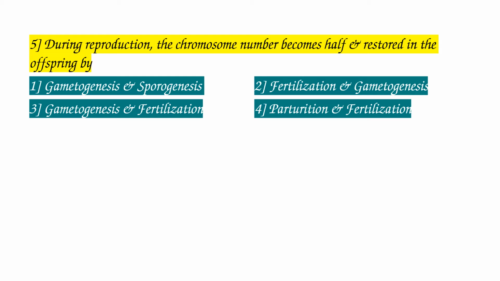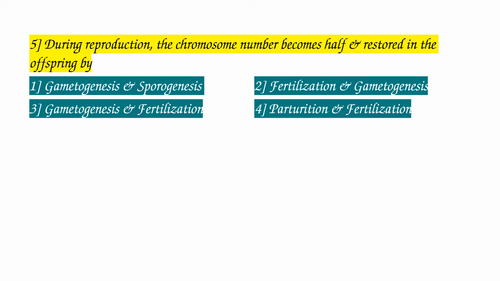Now come to fertilization and gametogenesis. Fertilization means fusion of gametes: the male gamete, sperm, having 23 chromosomes, and the female gamete, ovum, having 23 chromosomes are fused together, and it restores the number of chromosomes. But here the first word is about the chromosome number becoming half.